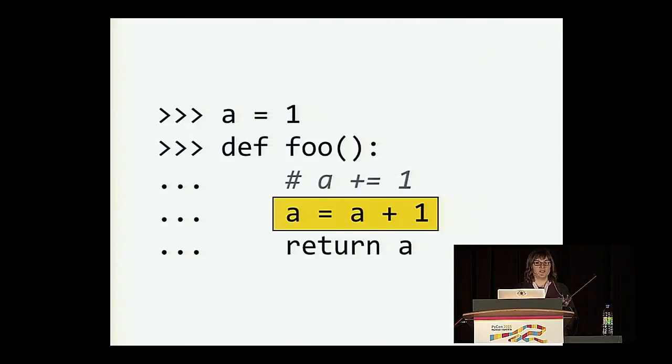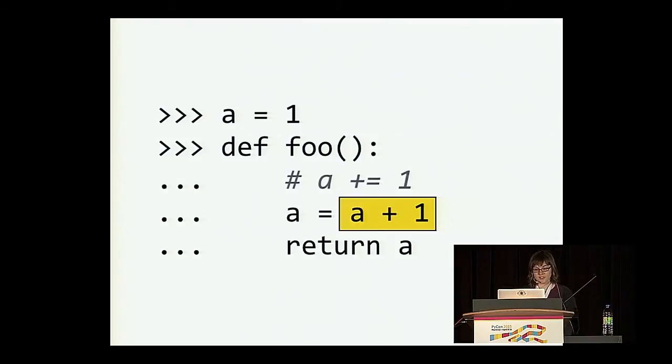So let's look at this in a slightly different way. What if instead of incrementing a, we had a very explicit assignment statement, a equals a plus 1? So the a equals part means we're making an assignment inside a scope local to foo. And this makes a local variable inside foo, according to the FAQ quote from the previous slide. So we've decided that a is a locally bound name.